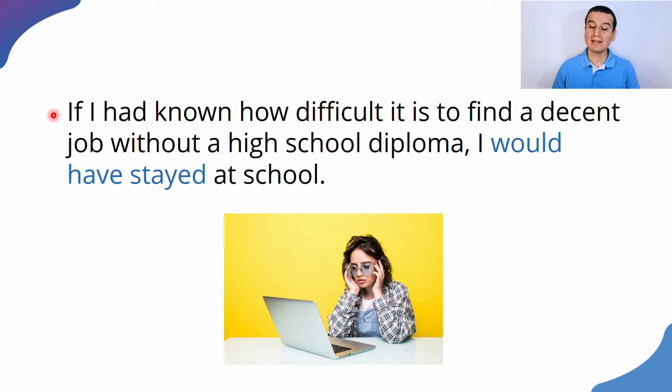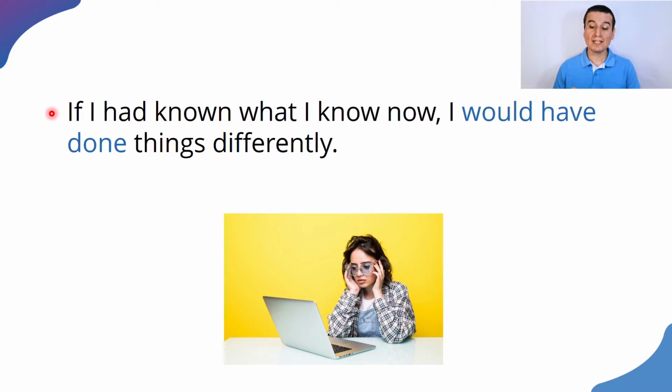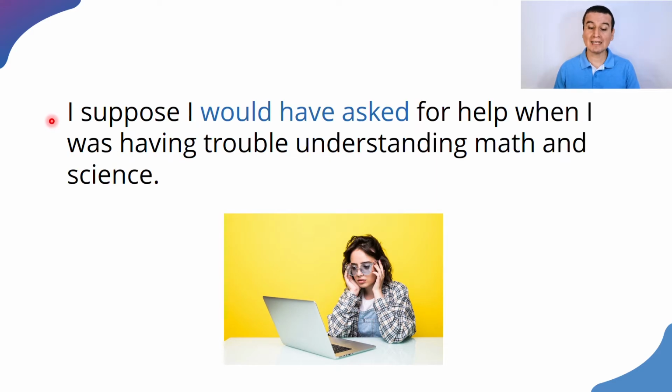That's good. Next, if I had known what I know now, let's say she knows some things now that she didn't know when she was a high school student. So if I had known what I know now, I would have done things differently. Definitely. I would have done things differently. Of course, that didn't happen, but that is what she is reflecting about. I suppose I would have asked for help when I was having trouble understanding math and science.